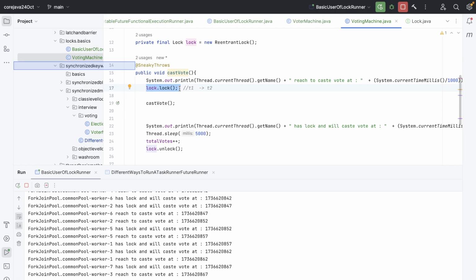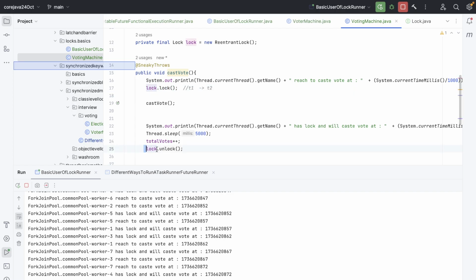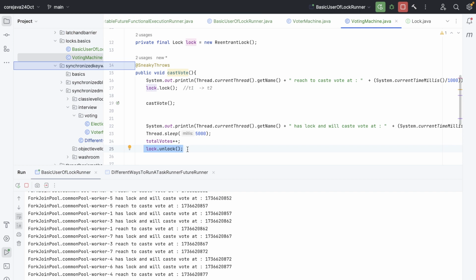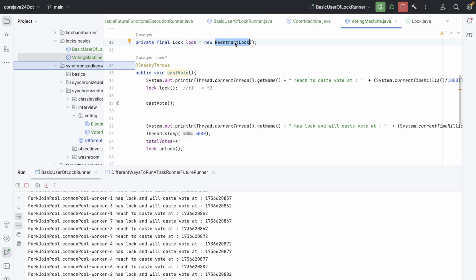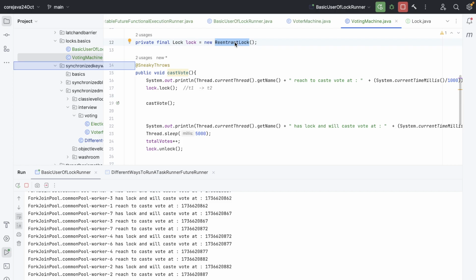But if you want to make sure that another thread will be able to use it, then you have to unlock it the same number of times that you have locked it. That's the case with the reentrant lock. So if you use the reentrant lock, there is less chance of deadlock created by the same thread, because the same thread already has a resource and again wants the resource, so that happens less.